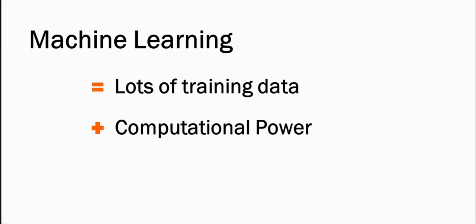Then we need significant computational power because we are talking about a massive amount of data to process, a lot of computations to be done, a lot of optimizations to be done. We need powerful systems. In the past days, machine learning models were kind of limited because of the computational power that was available. But now with the low cost and availability of GPUs, computing power has increased tremendously, which is why you see that these latest models are so advanced. And finally, we need a solid algorithm behind the scene that will process all this information, that will learn from the training data, that will identify patterns, that will predict results, do all the execution work for you.